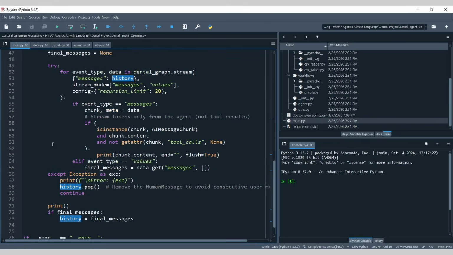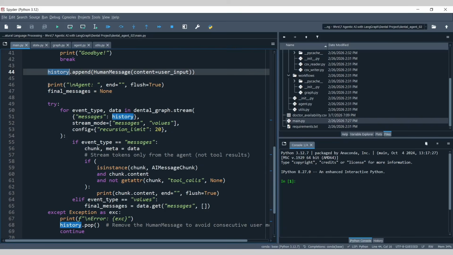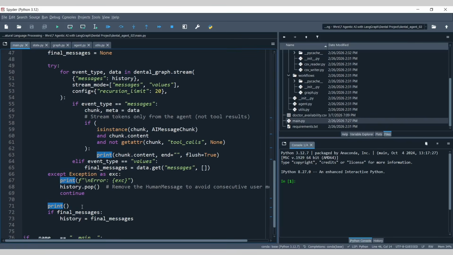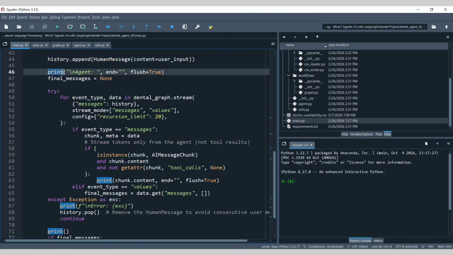And finally, from line number 46 till 71, there are some print statements, right? These are your outputs, your AI response token by token in real time. So that's basically your main.py.